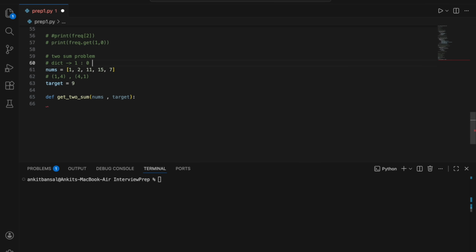So again I will store the location of 2, which is 1, in my dictionary at that point. Great. Now again I will move forward to 11. Now 9 minus 11 is minus 2. So I will check is minus 2 there in my dictionary? Minus 2 is not there. So I will store 11 also, that 11 is there at index 2.